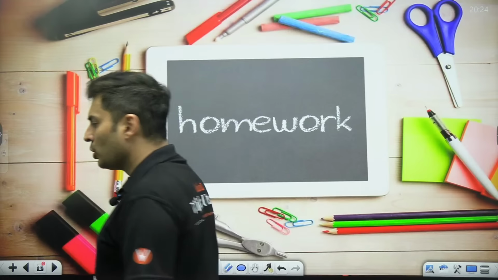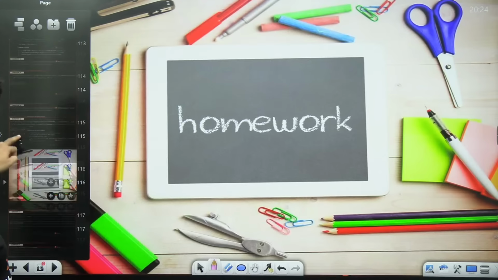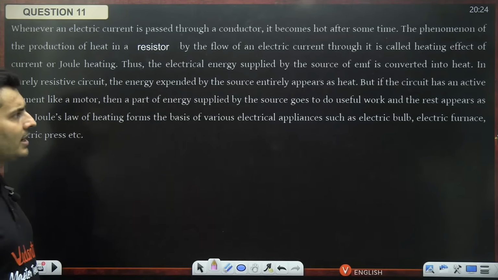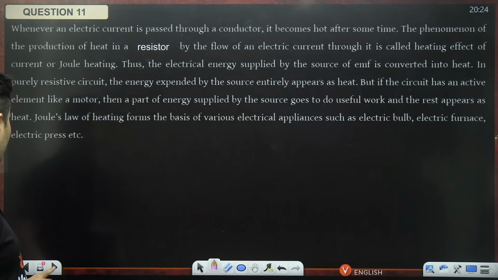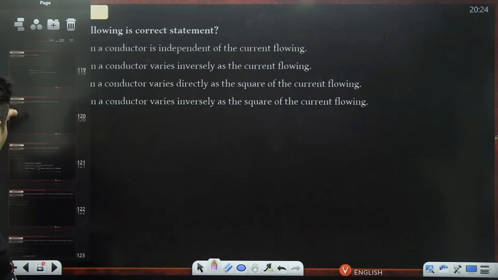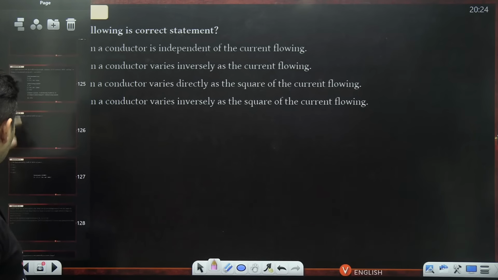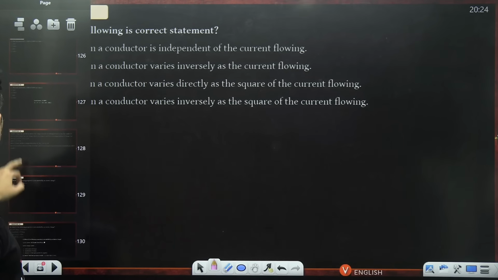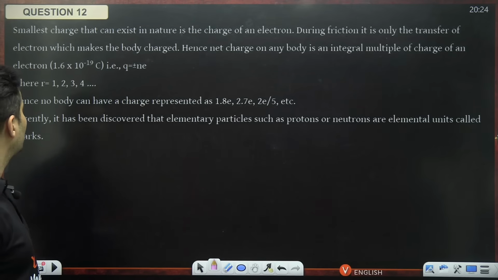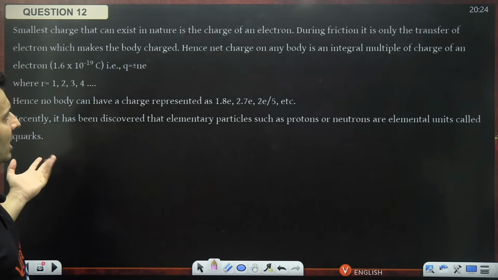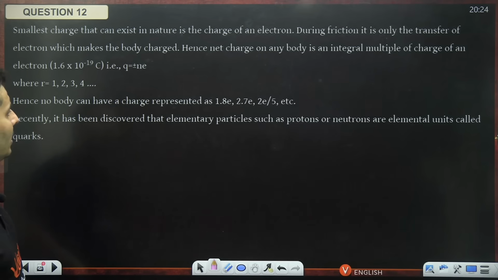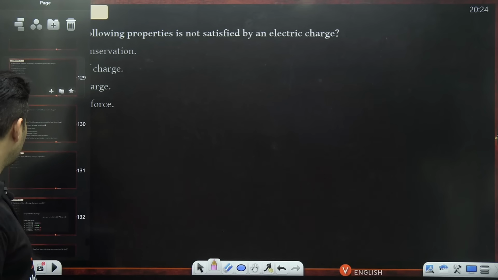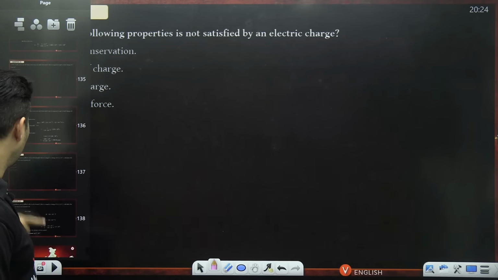Now I have two homework passages. One passage is right over here. This is question 11, based on the current electricity chapter. There are questions on this. You can download it later on. After the session is over, I will be uploading the PDF. The second passage is on quantization of charge, friction and how charging happens, and there are questions based on it. So these are the two homework questions.